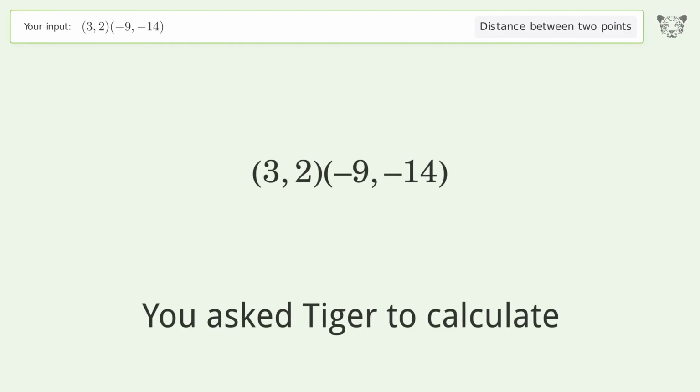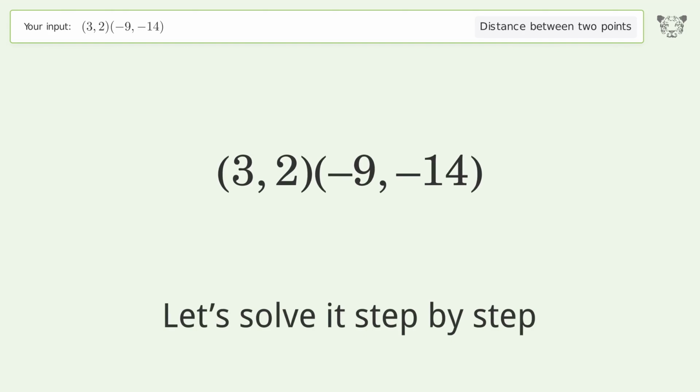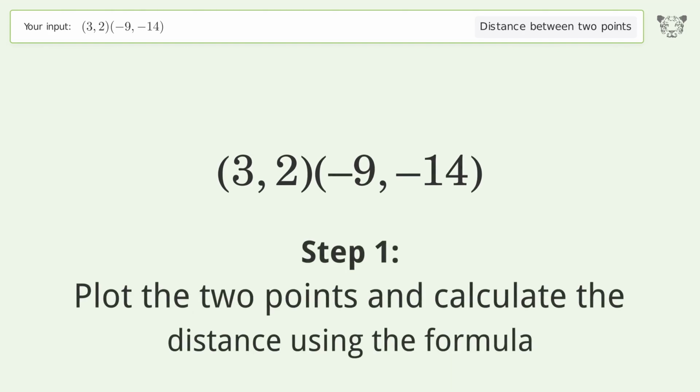You ask to calculate the distance between 2 points. The distance between the 2 points is the square root of 400, or 20. Let's solve it step by step. Plot the 2 points and calculate the distance using the formula.